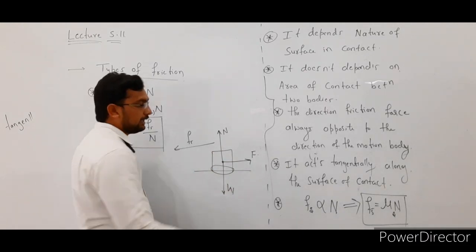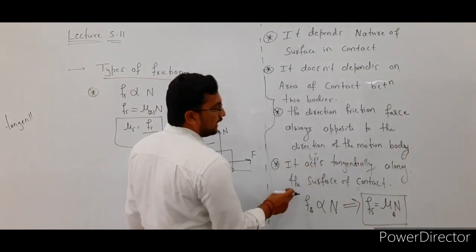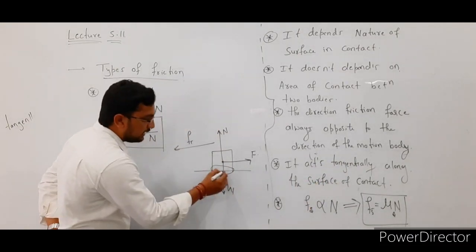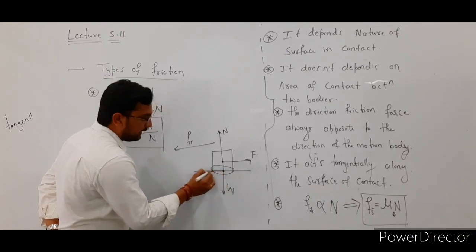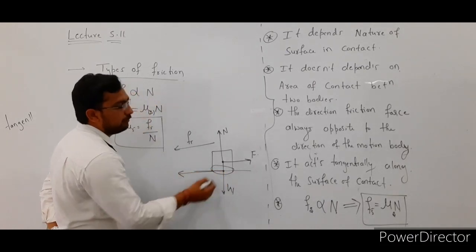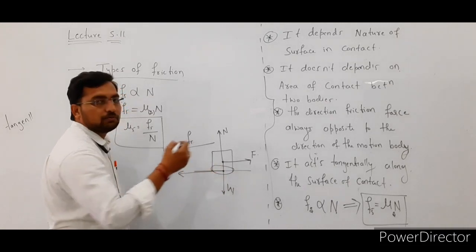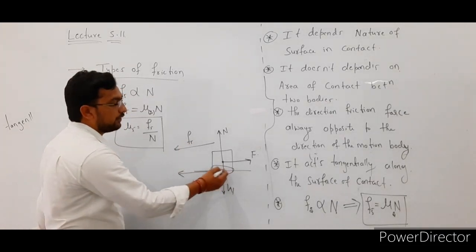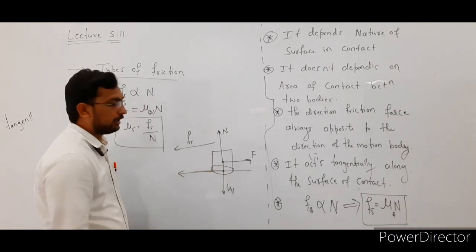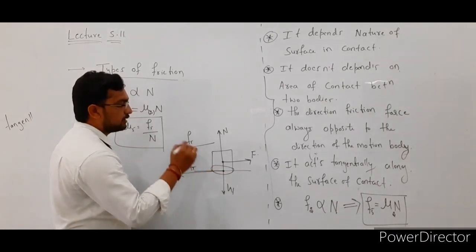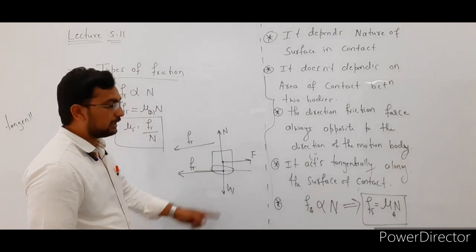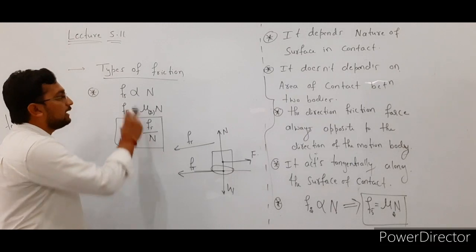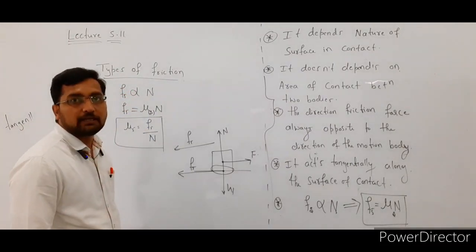Okay, see here. And the next one, it acts tangentially along the surface of contact between the two bodies. In this case, the frictional force acts tangentially at the contact between these two bodies. So this is the direction of a static friction. Right? And the next one, the static friction is directly proportional to normal reaction.